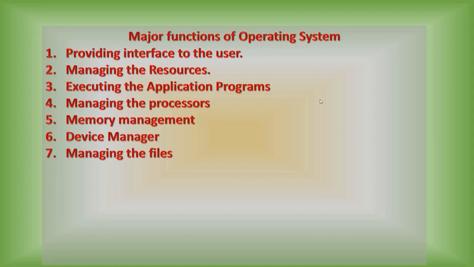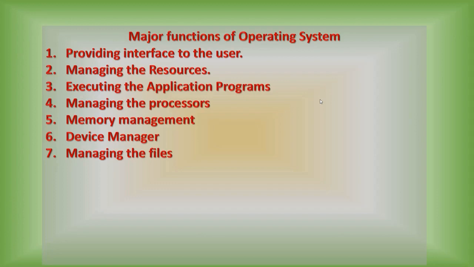Execution of the application program is done by the operating system. It manages the memory. It manages the processors. Devices are managed by the operating system. It is managing the files. So all these are the main functions of operating system. So that is all about your operating system. In a simple sentence, we can say operating system is an interface between user and hardware.